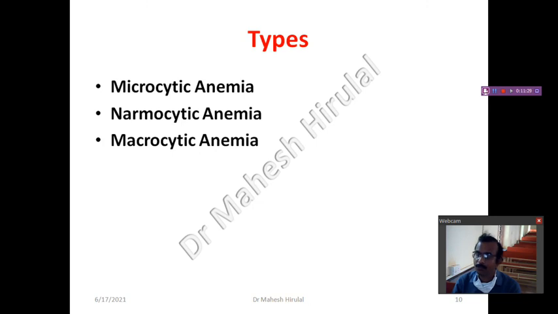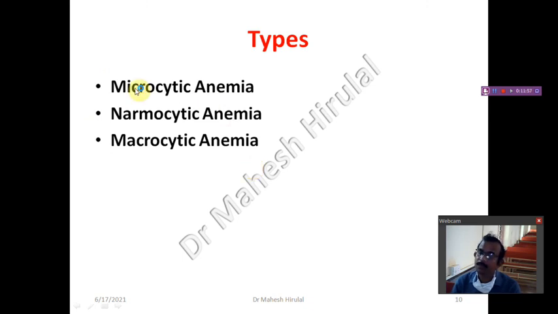Okay. Now coming to the types of anemia. There are three types of anemia: one is microcytic anemia, macrocytic anemia, and normocytic anemia. See, so these are the pathological types of anemia.